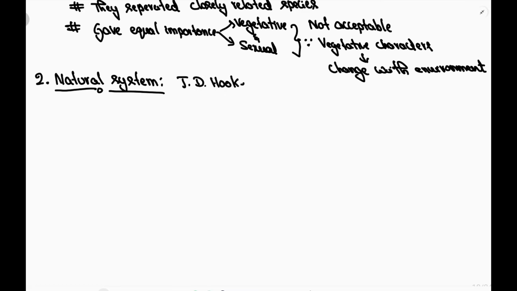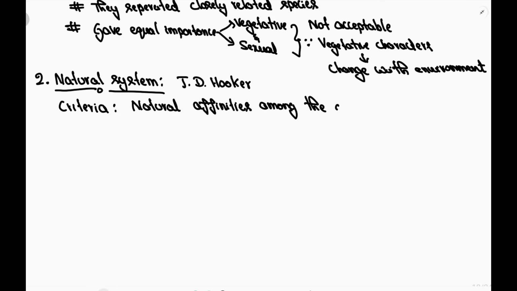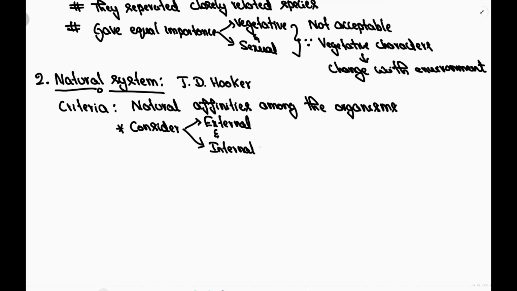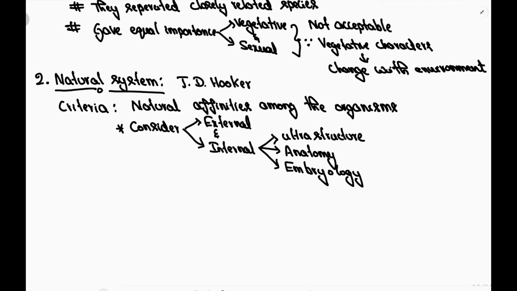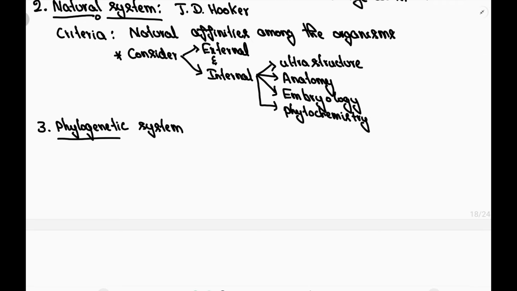Hence, there was a proposal of natural system of classification by Joseph Dalton Hooker. Criteria used were natural affinities among the organisms: how one organism interacts with other organisms and also with its environment. It considered both external and internal characters like ultrastructure, anatomy, embryology and phytochemistry.